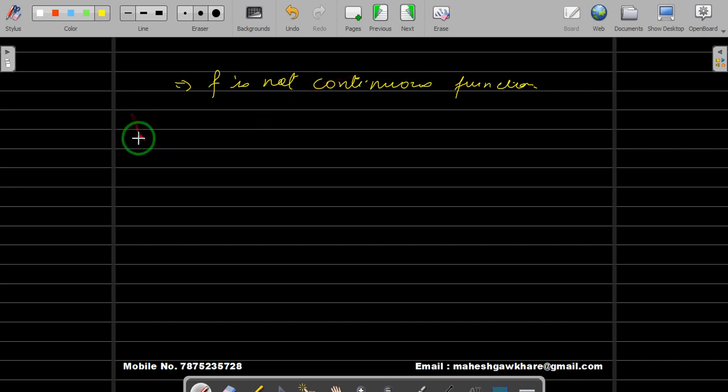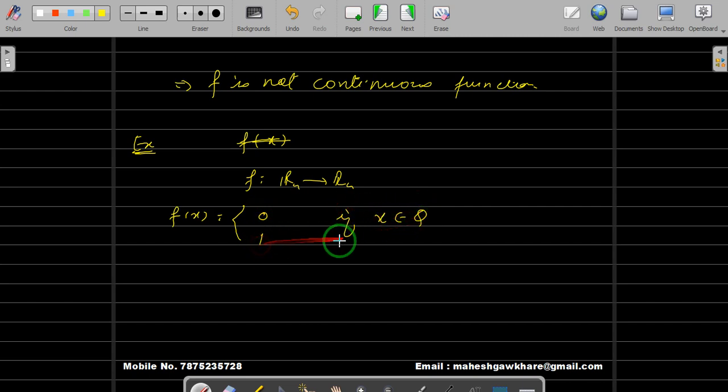Okay, let me give an exercise. You take a function f from R to R, with, of course, the residual topology, and you define that to be f(x) equal to say 0 if x is rational and 1 if x is irrational. You check whether this function is a continuous function or not.